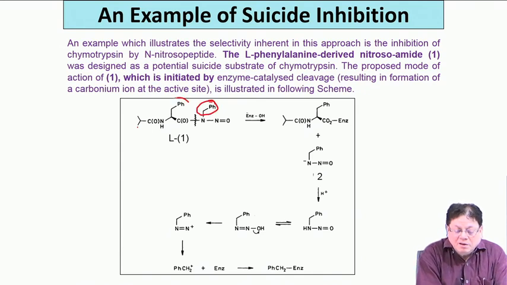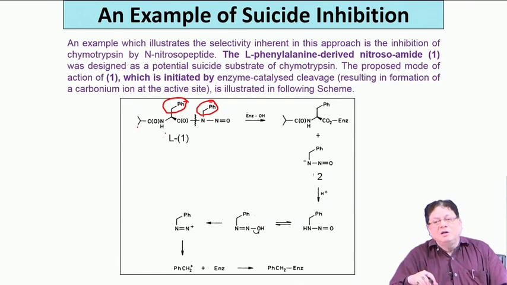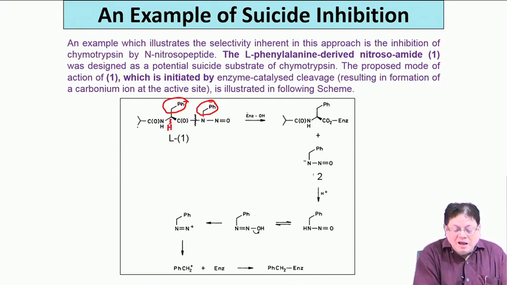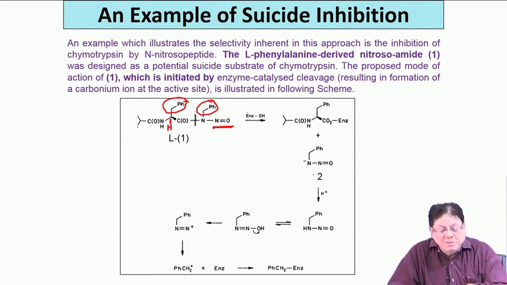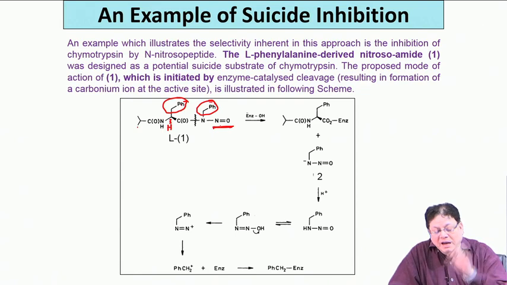This is actually benzyl. We call it phenylalanine because we think it is a phenyl derivative of alanine, but you can also think of this as a benzyl derivative of glycine, called benzyl glycine. Unfortunately, from the very beginning it was called phenylalanine. So, you now have 2 CH2 Ph. This has L configuration, and this nitrogen is attached to a nitroso group, NO. So, what you have is an N-nitroso N-benzyl phenylalanine derivative, and you show it to the enzyme.